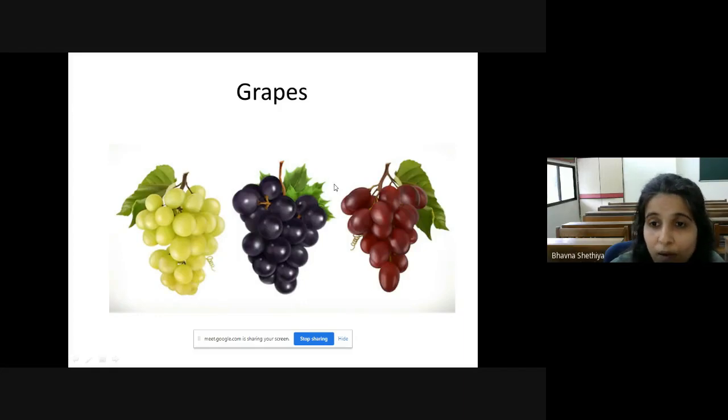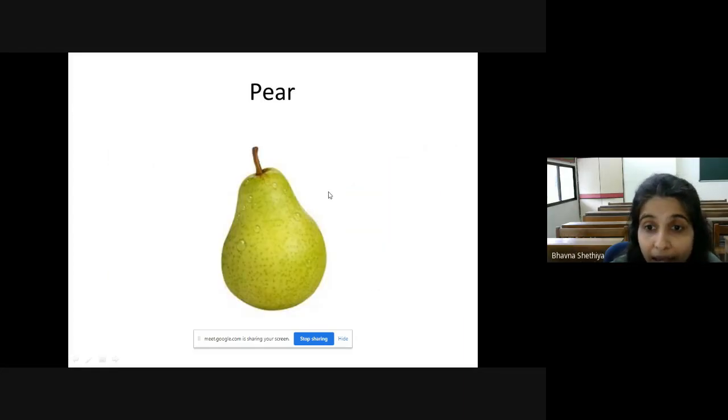Yes. Now, next is pear. Yes, children, we have to eat pear along with its skin because its skin contains lots of fiber and minerals, and it is a digestive food. It helps the digestion system. Yes, and it contains lots of vitamins and fibers.